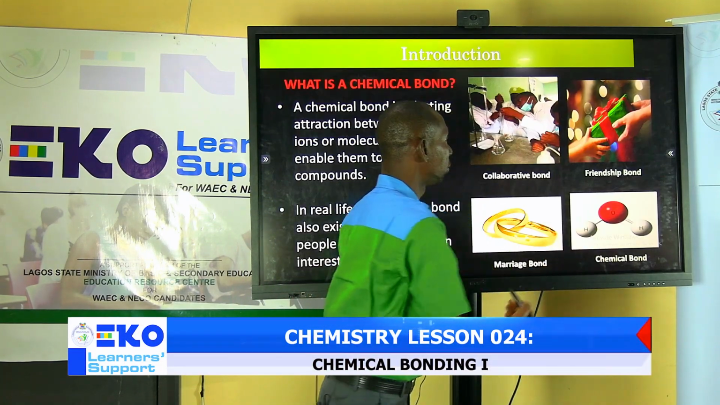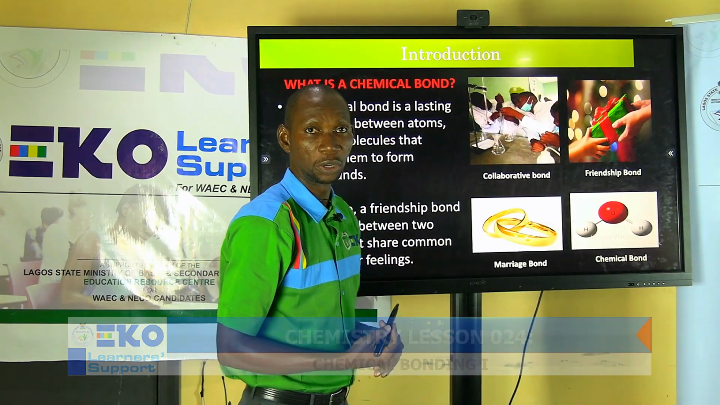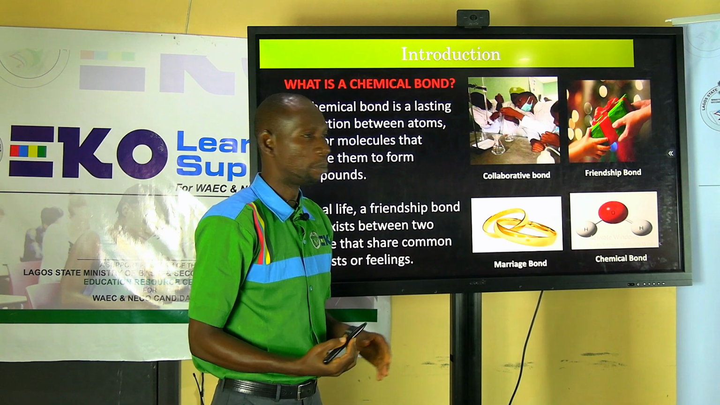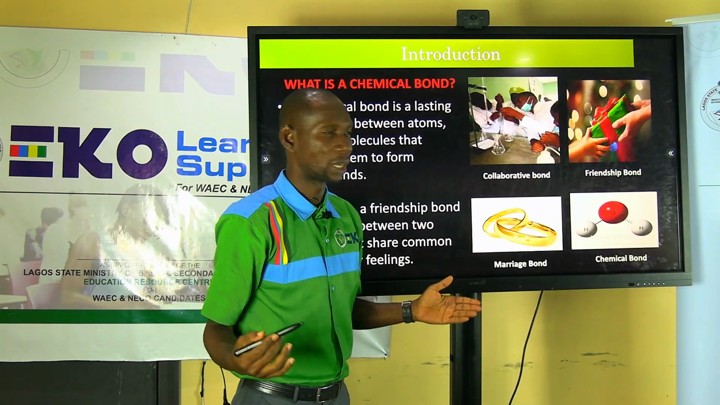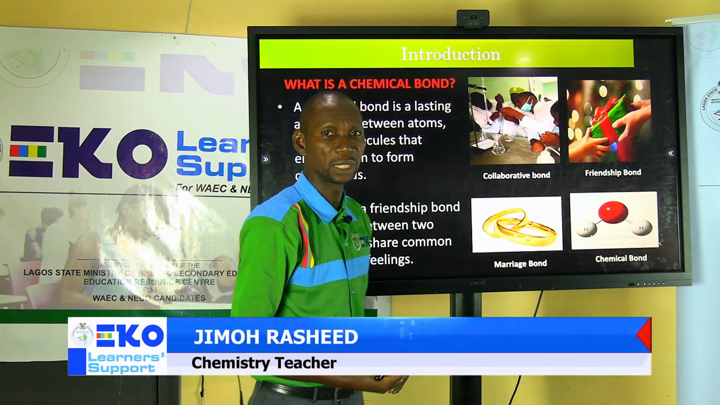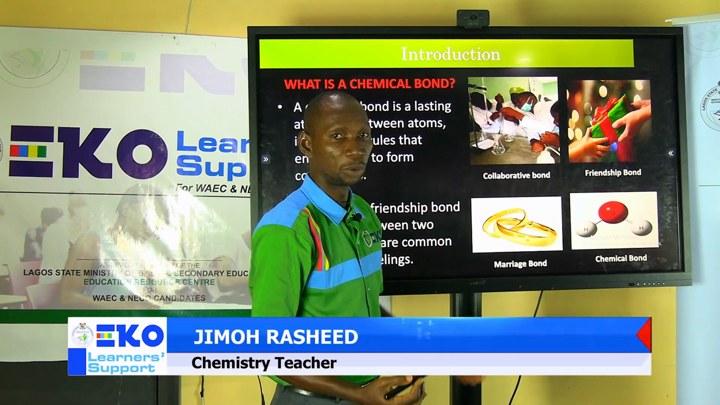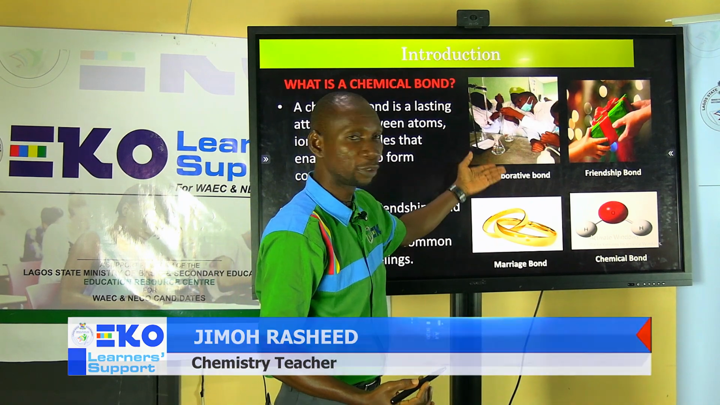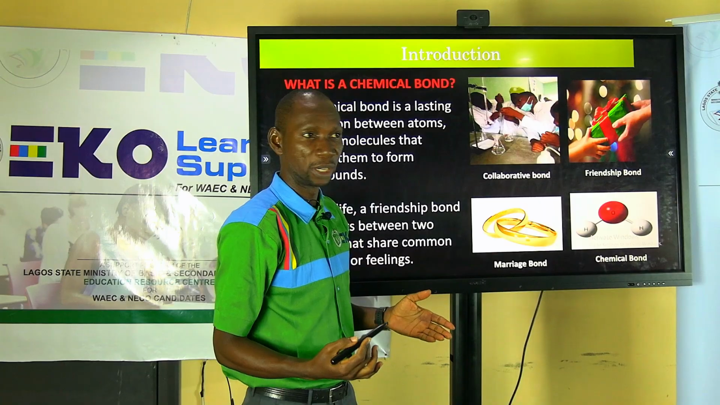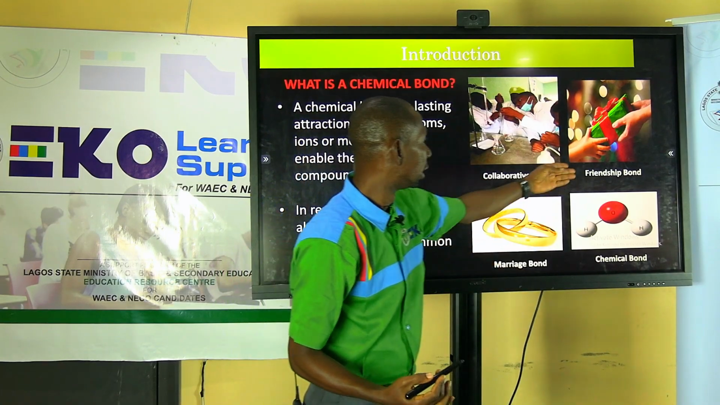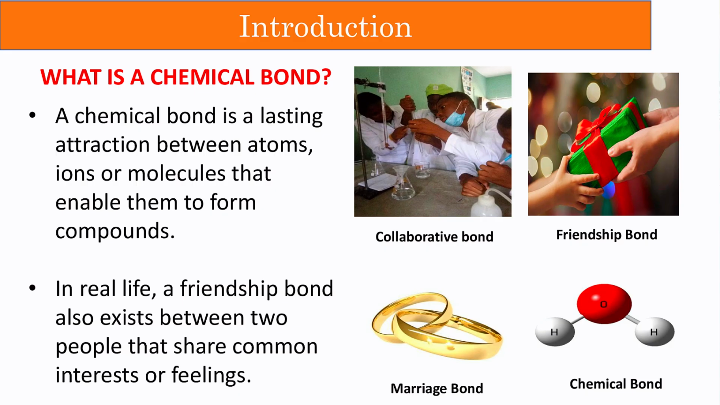That's your periodic table. Now, let's introduce the topic properly. What is a chemical bond? Before we discuss what a chemical bond is, I want you to look at all the different types of bonds that people form. For example, you can see a collaborative bond among students in a chemistry lab. They're working together, sharing ideas. Then a friendship bond, where a gift is exchanged between two friends, maybe on a birthday.